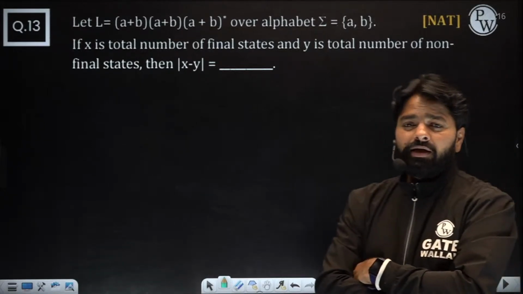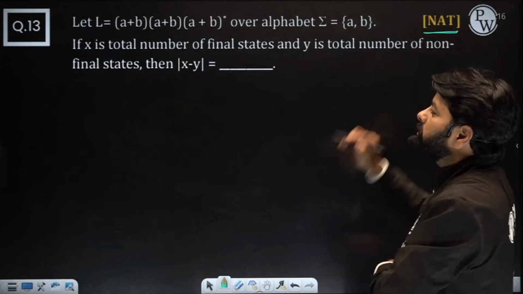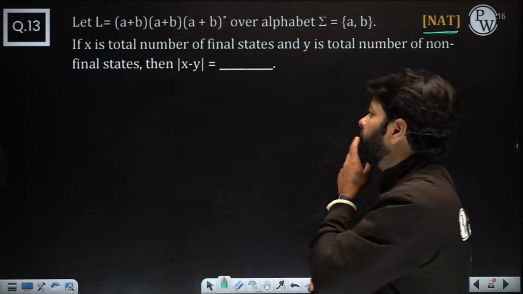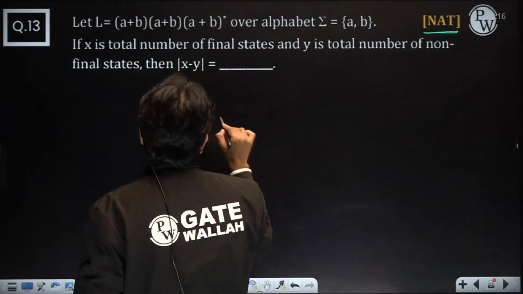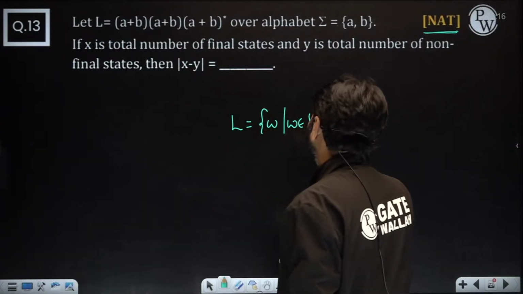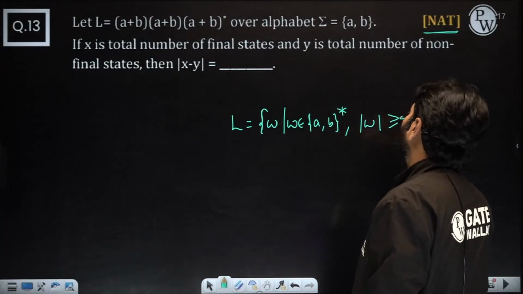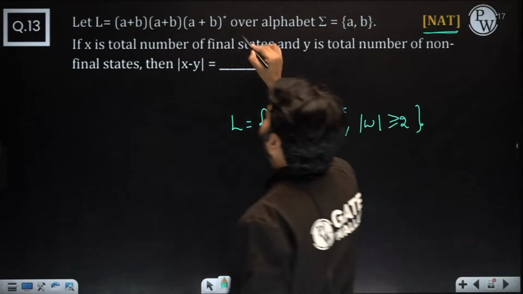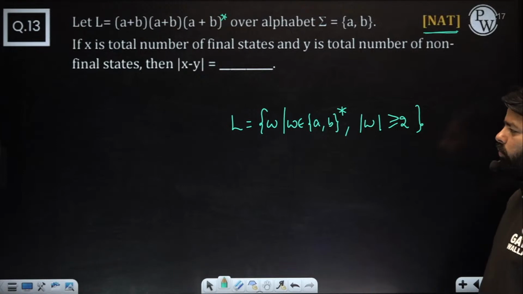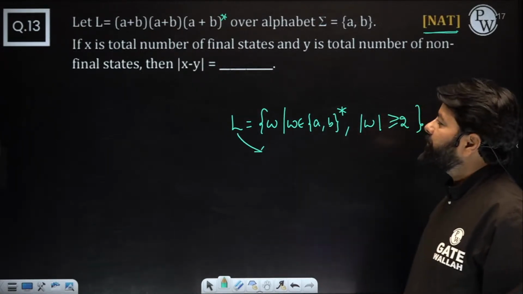Very easy question, but they wanted to ask the numerical answer type, so they can make any question into the numerical answer type. 1 or 2. What is this language? Length of w is greater than or equal to 2. Everybody remember that? At least 2 length strings. How many states are required in DFA?